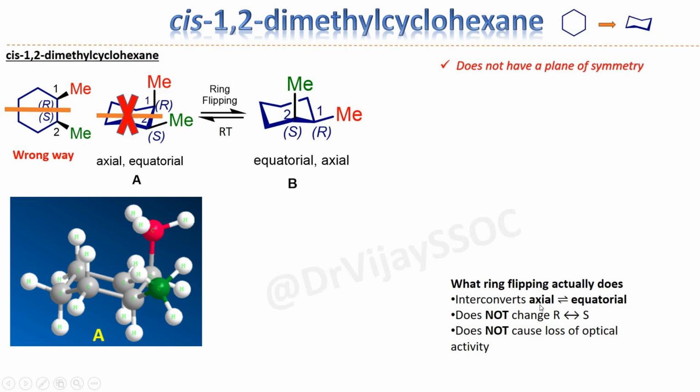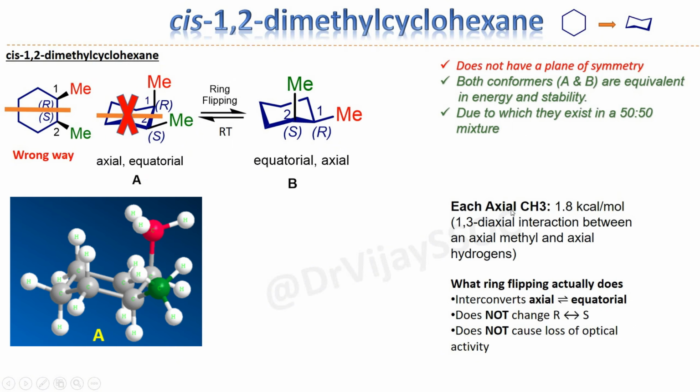It only converts axial to equatorial and equatorial to axial. Now it is clear that there is no change in the configuration. So what is happening now? The energy of conformer A and conformer B are the same because of the axial methyl group. Both have 1,3-diaxial interactions, and 1,3-diaxial interactions account for 1.8 kilocalories per mole of energy strain, and it is the same in both cases. So both conformers A and B are equivalent in energy and stability, due to which they exist in a 50-50 mixture.